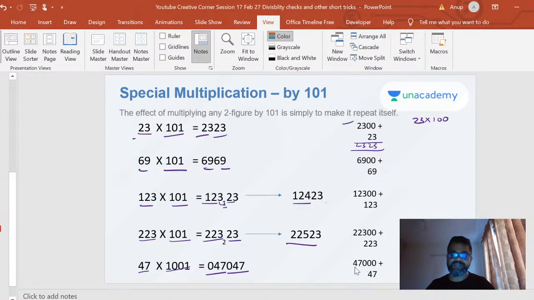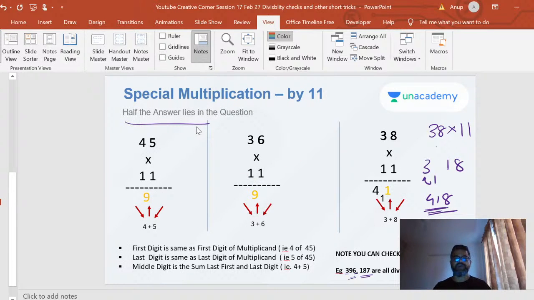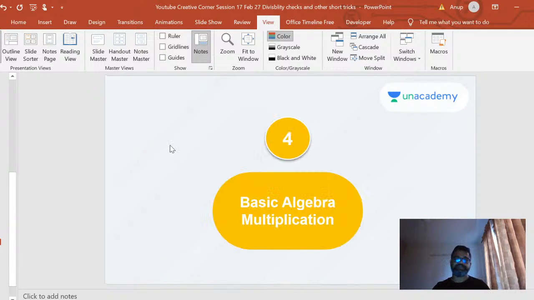So again, you can see why this works, very easily. 47 into 1001 is equivalent to 47 into 1000, which is 47,000, then you're adding another 47 to it. That's all, right? So when you add it, you're going to get the same number repeated. It's very, very easy. As I told you, half the answer lies in the question. In Vedic Maths, a lot of things are beautiful, because 50% of the answer you get from the question itself. Okay, let's look at some basic algebra multiplication.